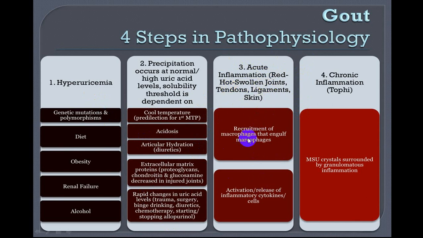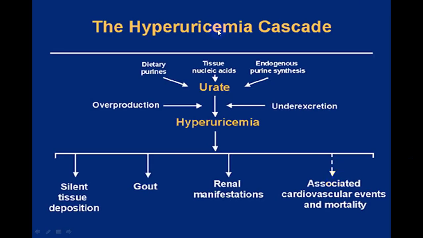In chronic cases, because of this deposition, macrophages are activated, and the macrophages release inflammatory cytokines, and that will produce acute inflammation. And in late stages, because of chronic inflammation, you will have MSU crystals, monosodium urate crystals, surrounded by granulomatous inflammation, and that we call tophi. So that is what you come across.